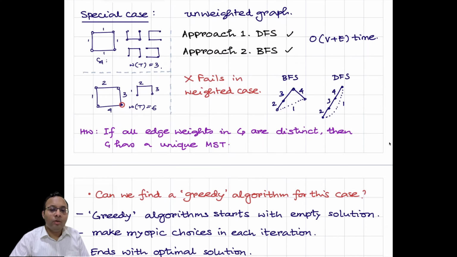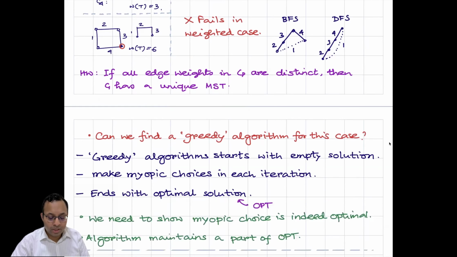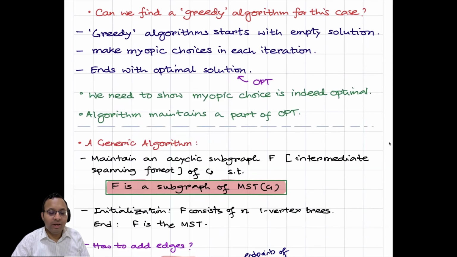So the next question is, what can we do? How can I find a greedy algorithm for the weighted case which will still work? Now, what is greedy? Greedy means you start with something completely empty, and at the end you get the optimal solution. In the intermediate steps, you make some greedy or myopic choices. You don't think about the long run. At this point, what is my best option? I just go with that one and continue. So we have to show that this myopic choice is indeed optimal.